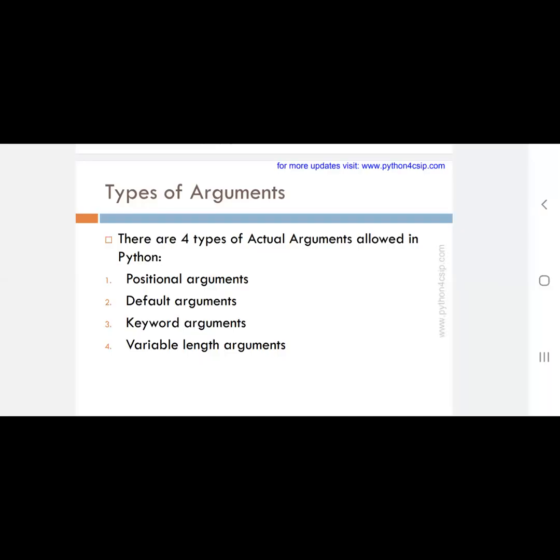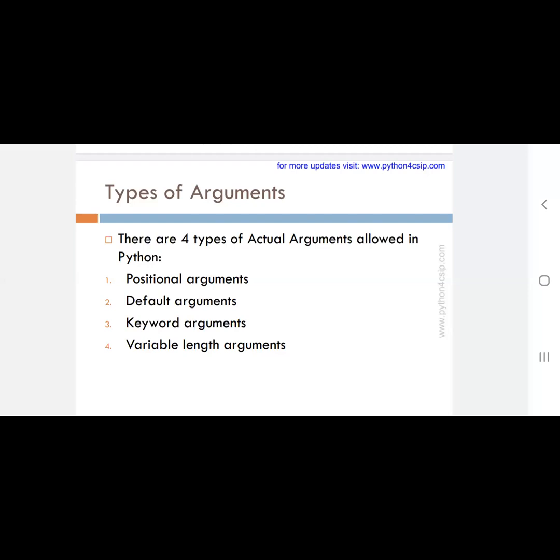Okay, students, let me start the continuation of the function. There are types of arguments. Mainly three types of arguments are there. First is positional argument, second one is default argument, and third one is keyword argument, or named argument. And the fourth one is variable length argument. That is another thing, a mixed one. So the first three types of arguments are very important.